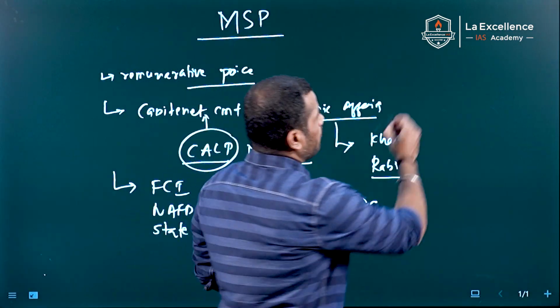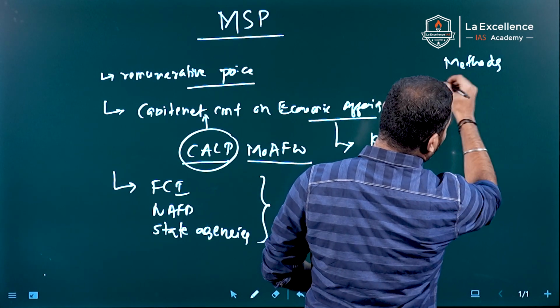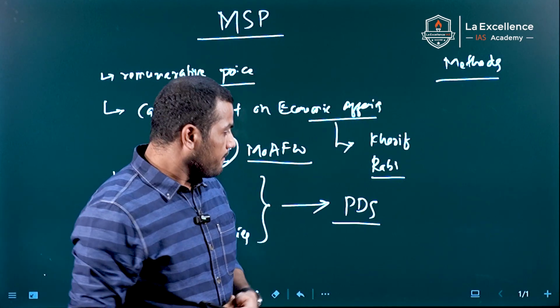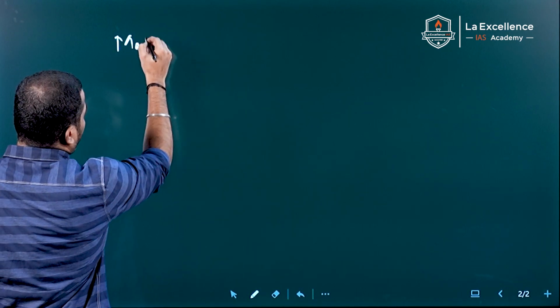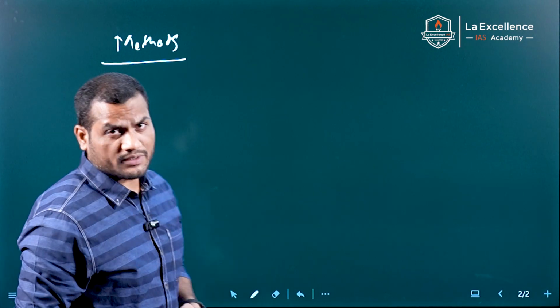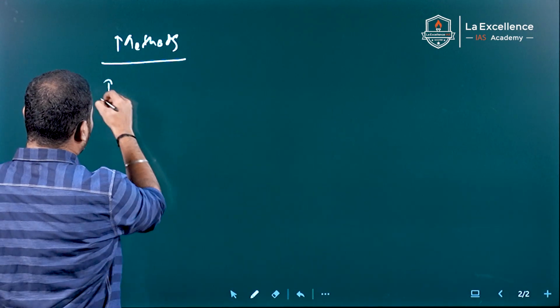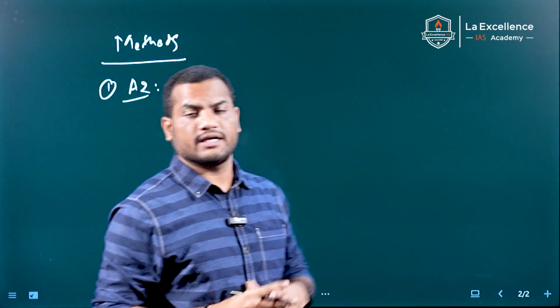But how is the MSP calculated in India? We'll discuss the methods. The methods used by the Commission on Agriculture Costs and Prices: one is the A2 price. A2 is the first method used by the Commission.